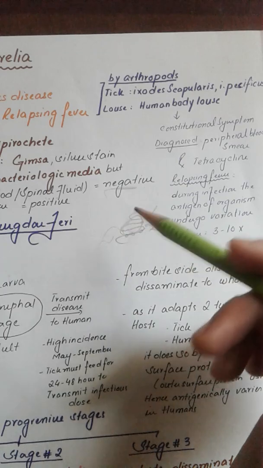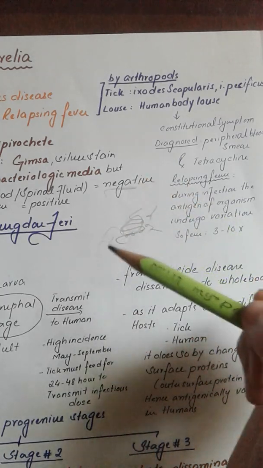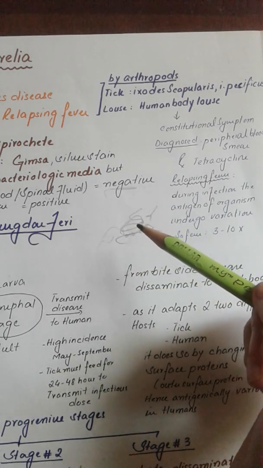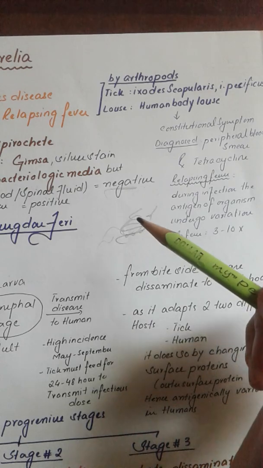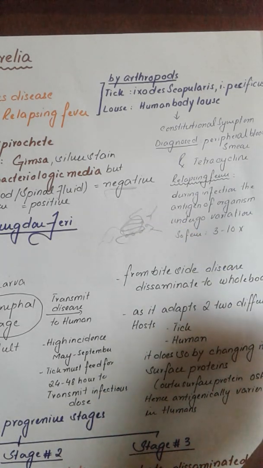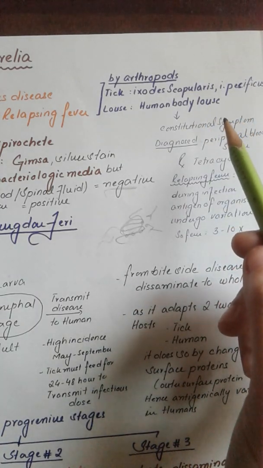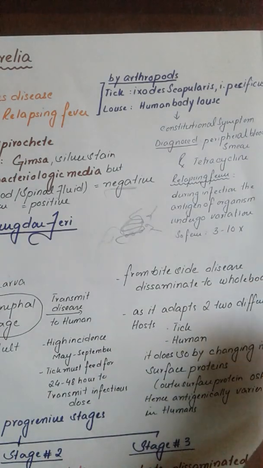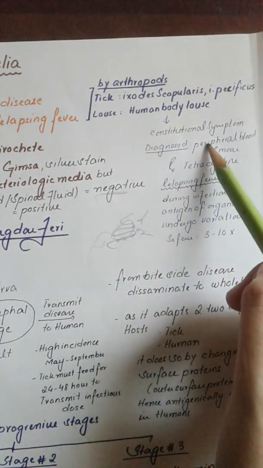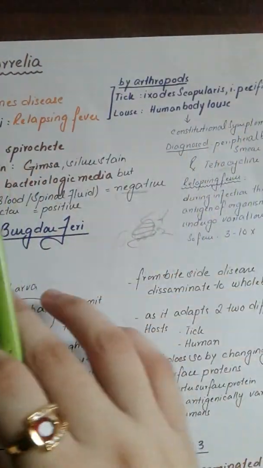That means that even if you're taking a lot of antibiotics, you still don't get well, you still have a raised antibody titer, and you continue having a fever as many as 10 times. The disease also consists of constitutional symptoms such as prostration, headache, and fever. This organism can be found on peripheral blood smear, and the treatment for this disease is giving the patient tetracyclines.